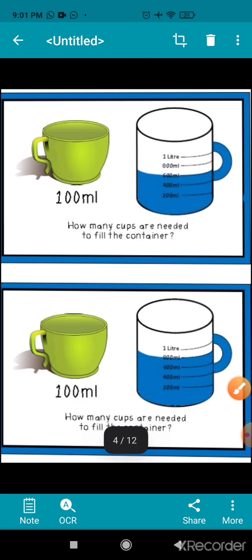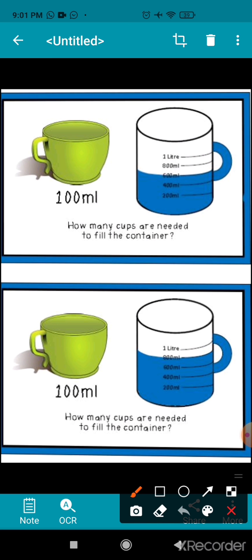here you can see this is a measuring cylinder. On this measuring cylinder, the measurement is written. Okay, and here you can see the capacity of this cup is 100 ml. What does it mean? It means this cup holds 100 ml of water.